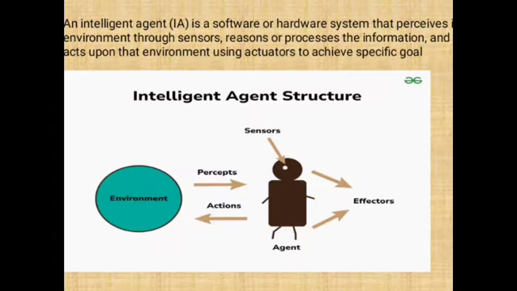First of all, the intelligent agent has the sensors. Through the sensors, the intelligent agent receives the commands from the environment. The environment may be humans or anything. We assume people can give commands to the robot. The robot will receive the commands through earphones or a camera, through the sensors. It perceives those commands to its agent structure.